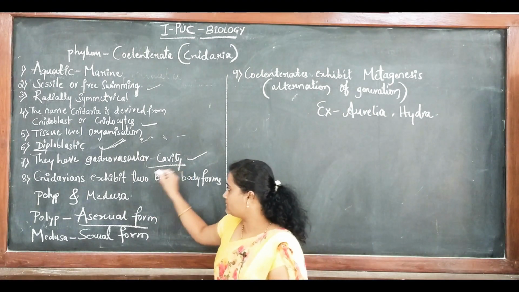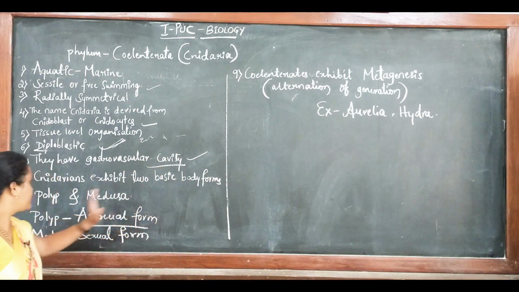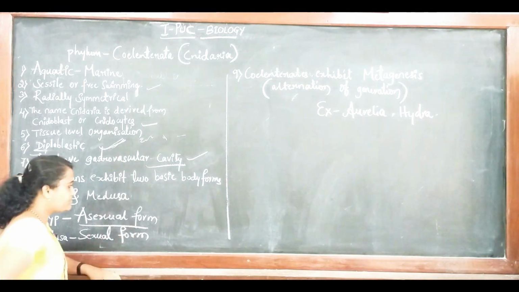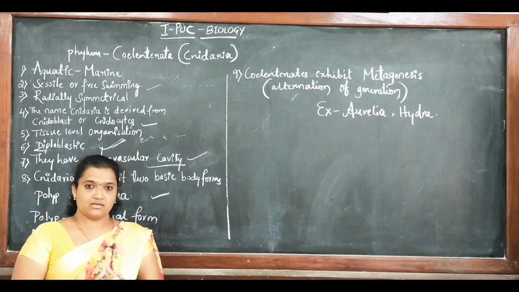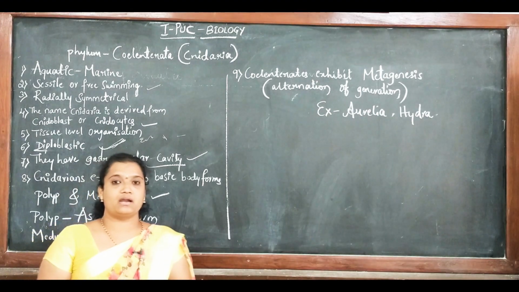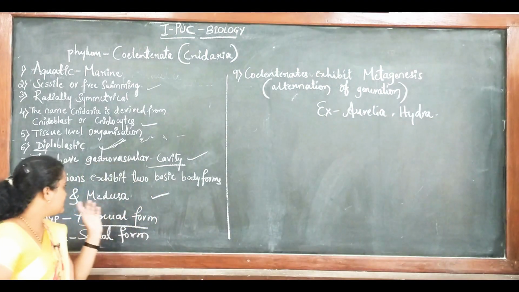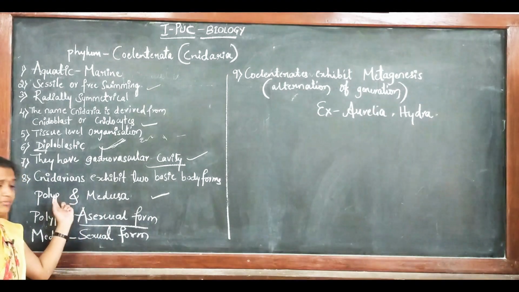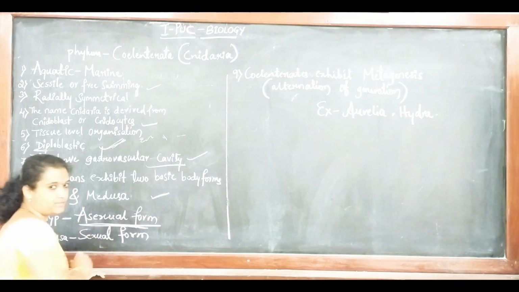Then the cnidarians exhibit two basic body forms, one is polyp, another one is medusa. This point particularly talks about the reproduction process. These coelenterates exhibit both kinds of reproduction, sexual and asexual. Both methods are present in this animal. Polyp and medusa are the body forms. The polyp reproduces by budding, that means it is an asexual form.